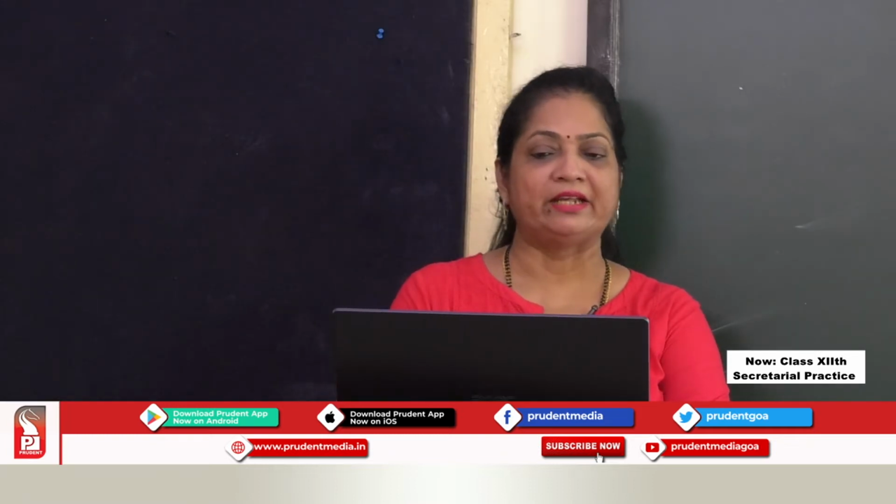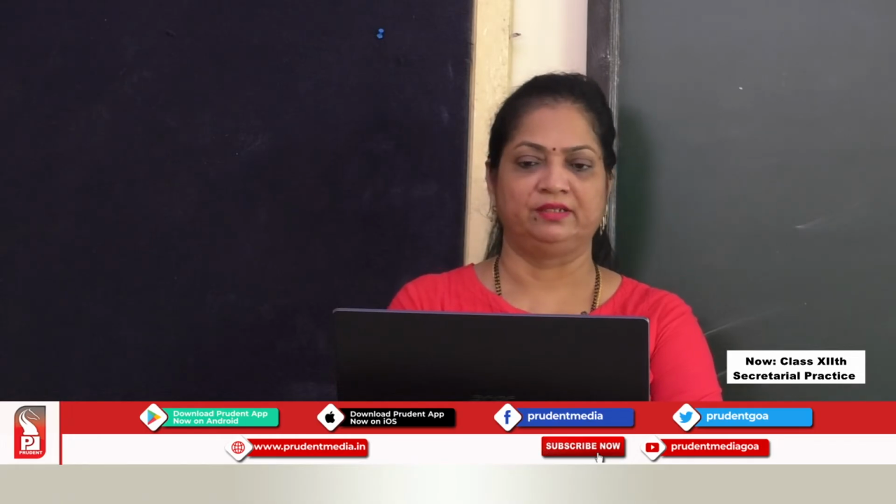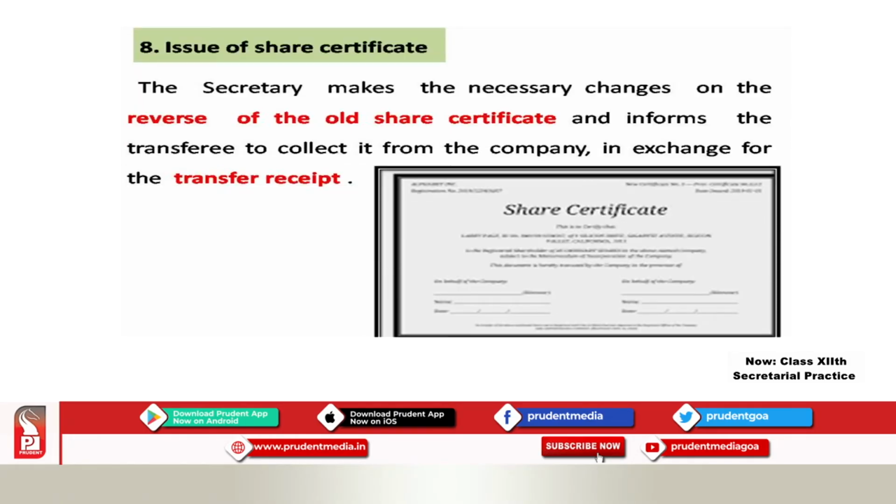Then the secretary will issue a share certificate. Now, how does she issue a share certificate? Suppose this is the face of your share certificate. At the back, on the reverse of the share certificate, there are columns where you can enter the transferee's name. Once the columns are filled up, they will issue a new share certificate.